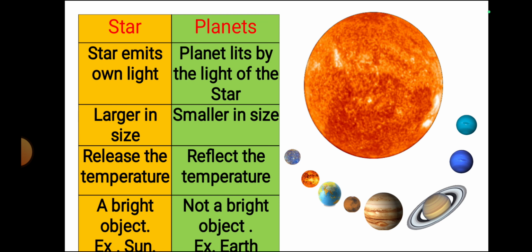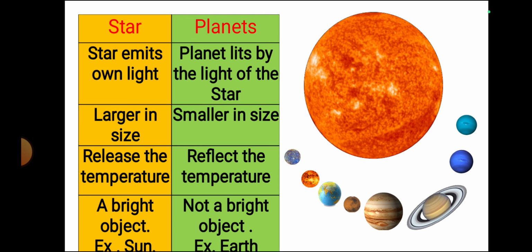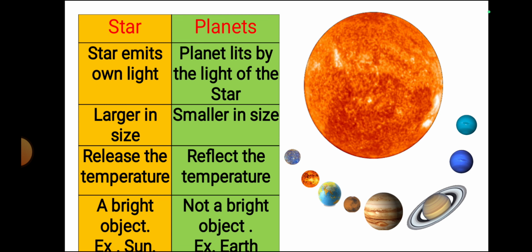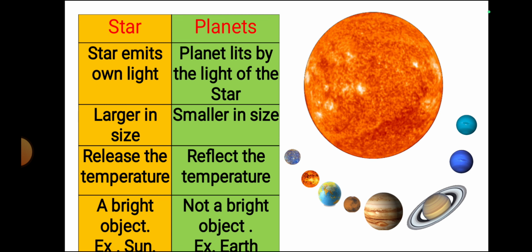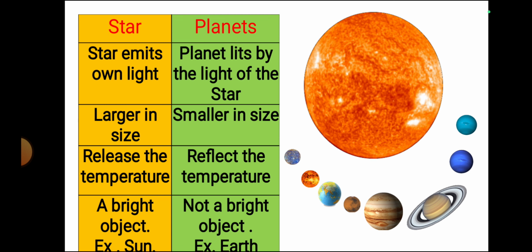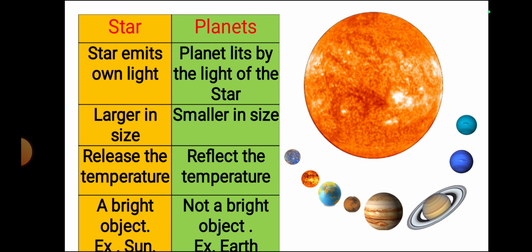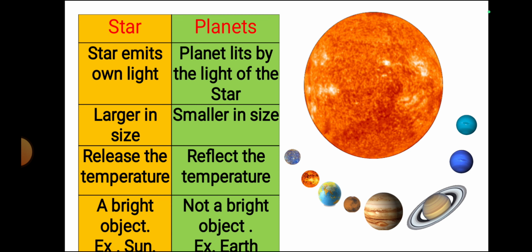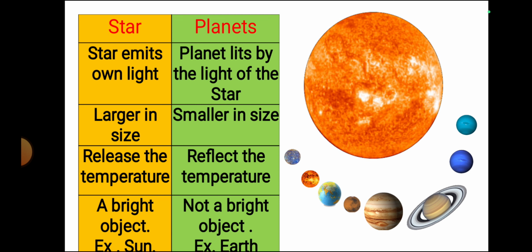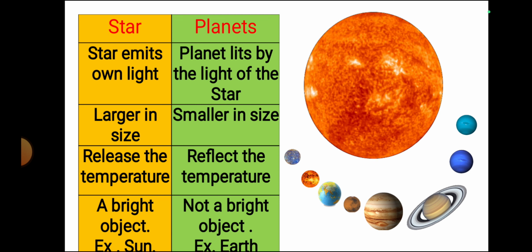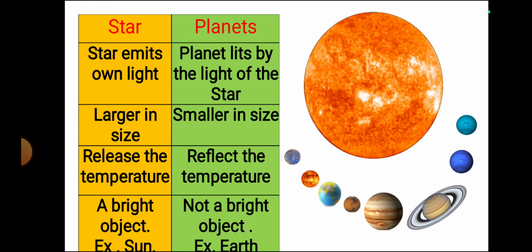Star releases the temperature. Planets reflect the temperature. Star is a bright object. Planets are not bright objects. Example for star is sun. Examples for planets are Earth, Mercury, Venus, Jupiter, Saturn, etc.